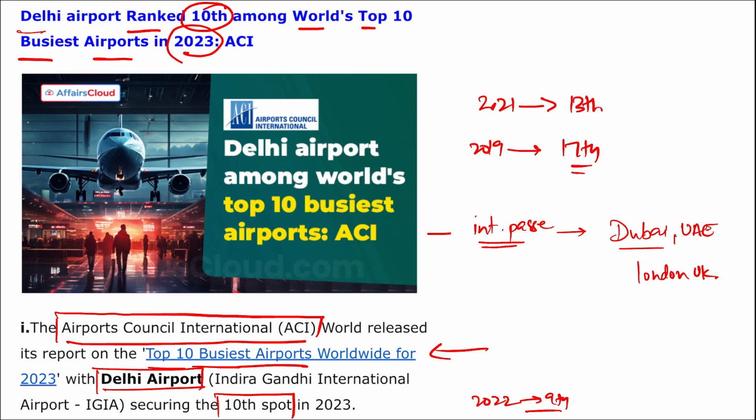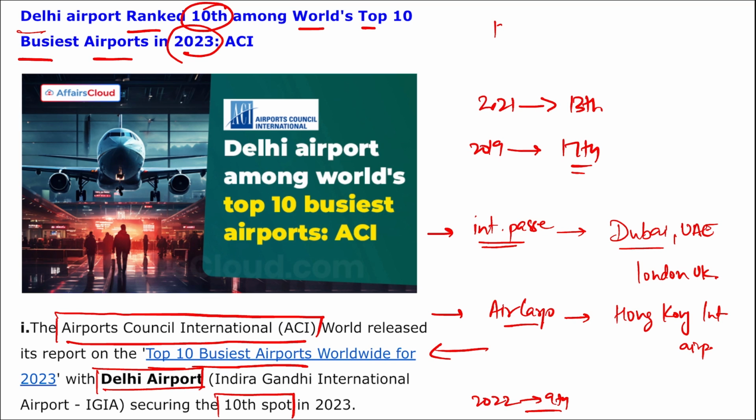This was international passengers. Now if I ask you about air cargo, in terms of air cargo volume, which is the airport that secured the top position? That is Hong Kong International Airport.